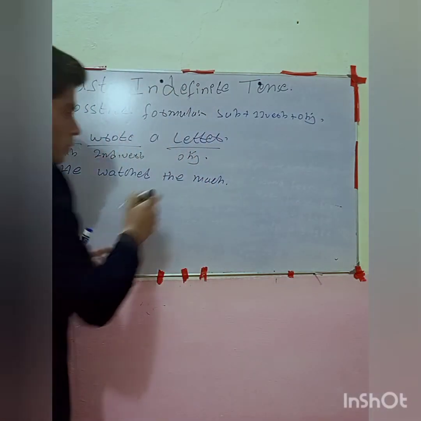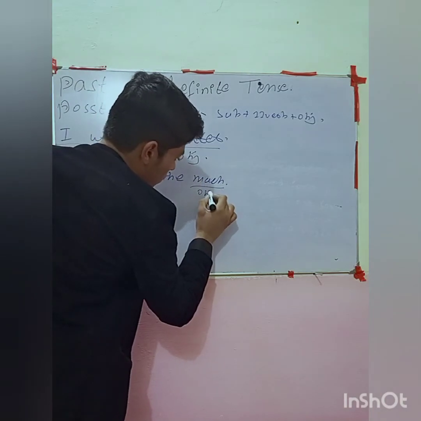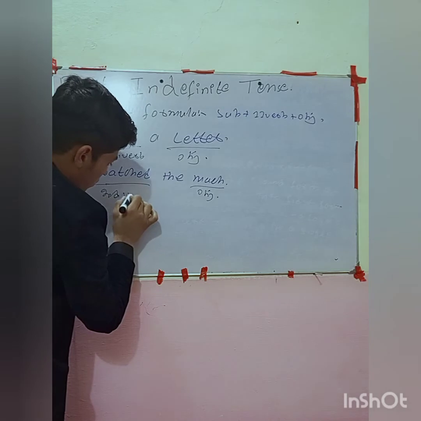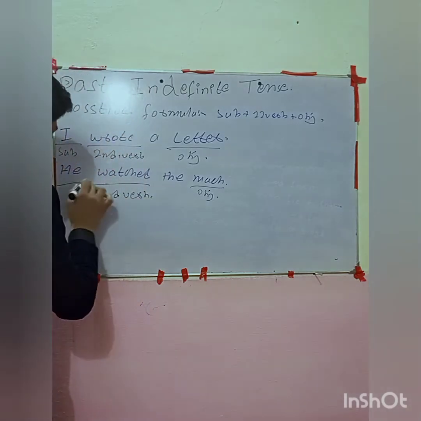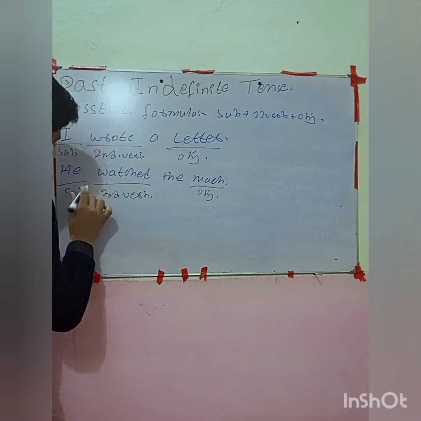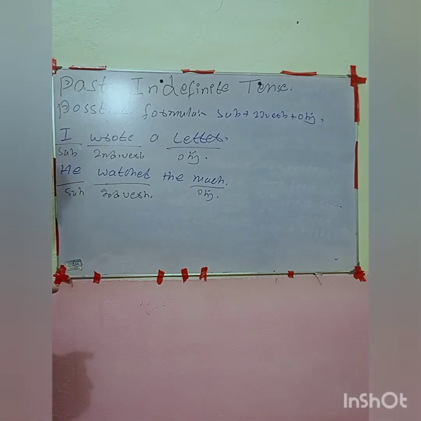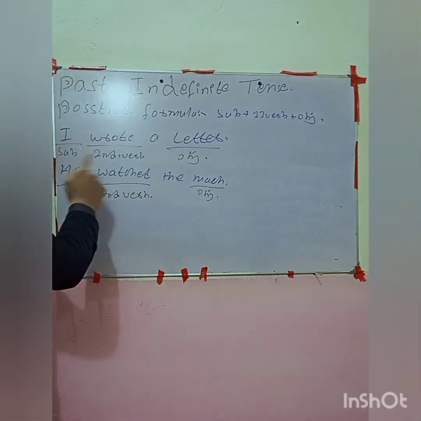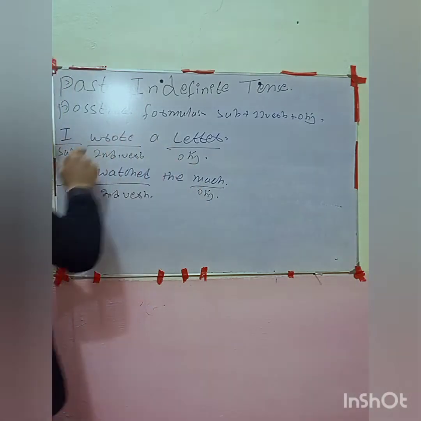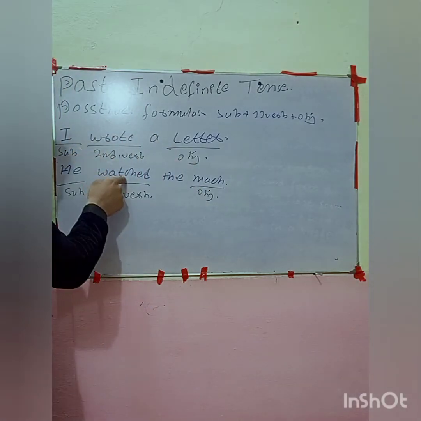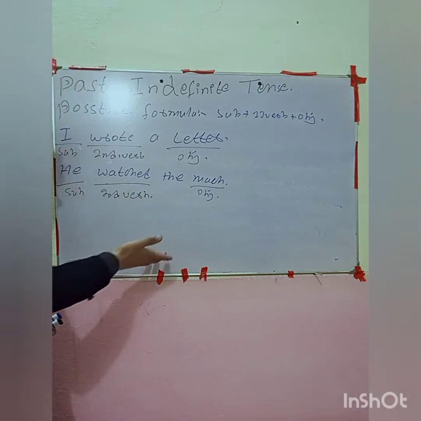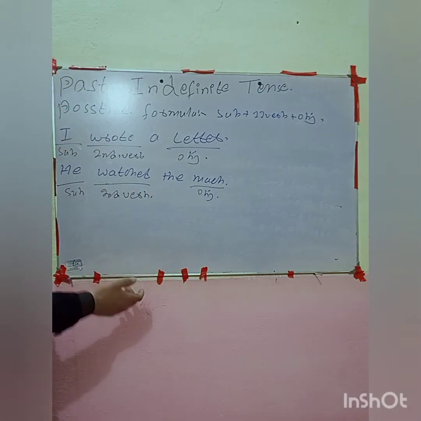Now again, look, the object is here. That one is the second form of verb, and that one is the subject, right? Subject, second form of verb, object. We need to use subject, and then second form of verb, and then object. Nothing more. That one is not that difficult, right?